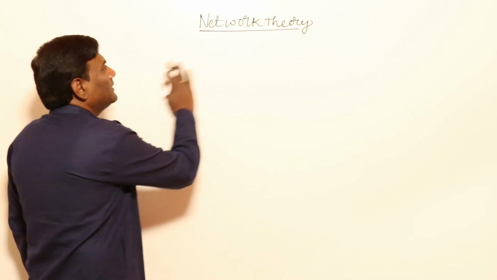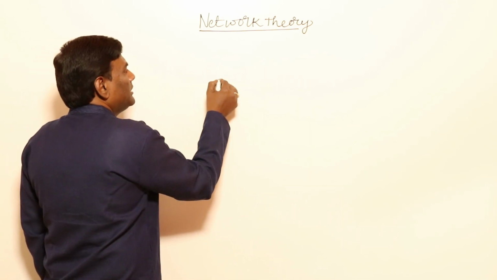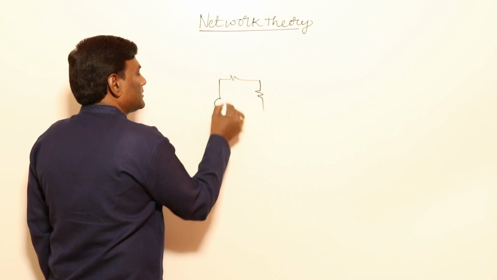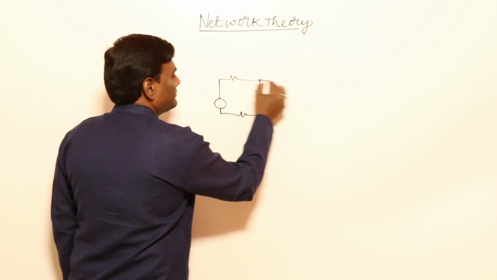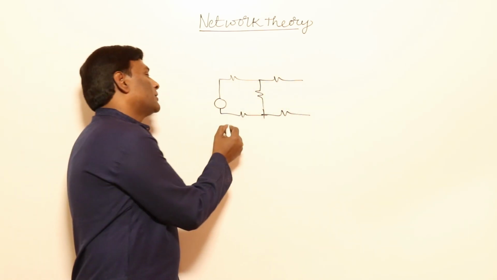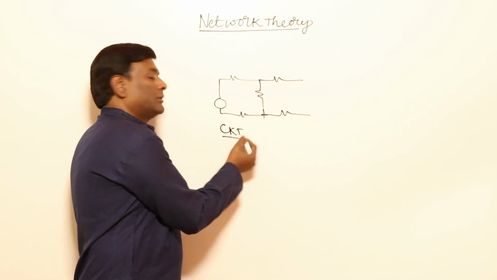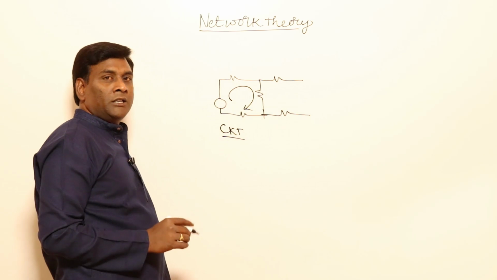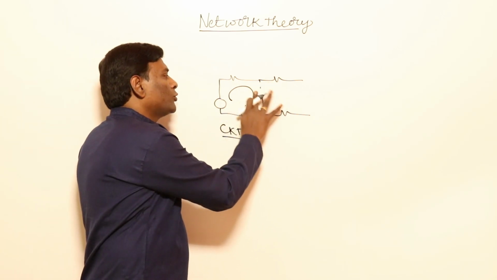See, if I have some electrical system, this should be called a circuit only, because this is having one closure path.